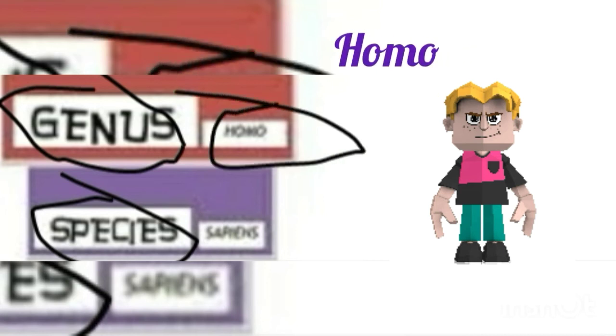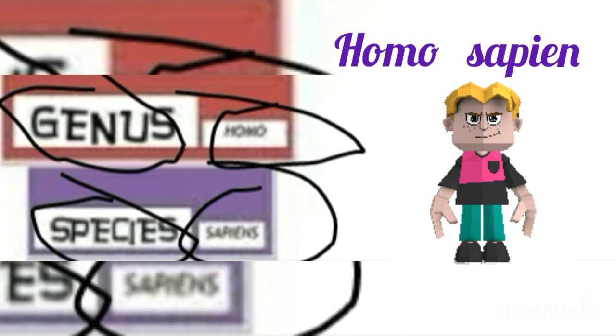So the question is, how is this formed? It's quite easy. It's formed with the genus of that organism and the species of the organism. We're going to be focusing on human beings. The genus of human beings is Homo, and our species is sapien. That's how they form Homo sapien.